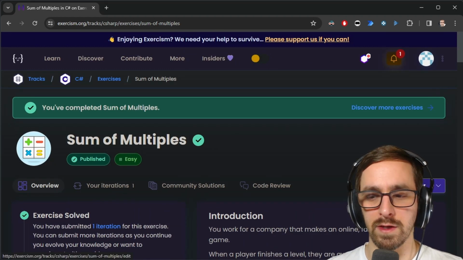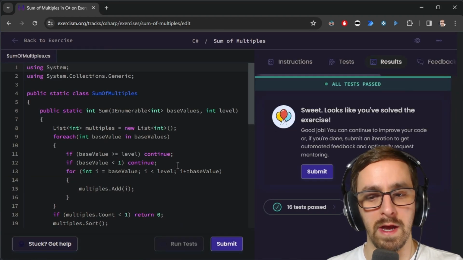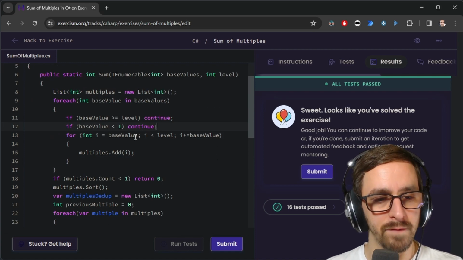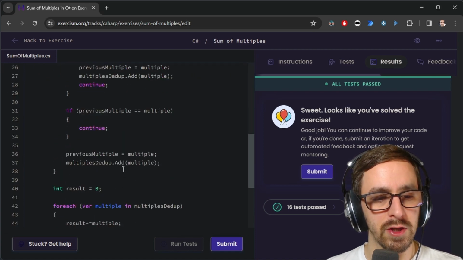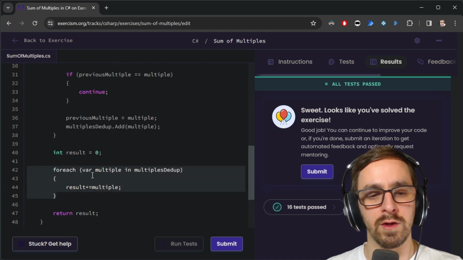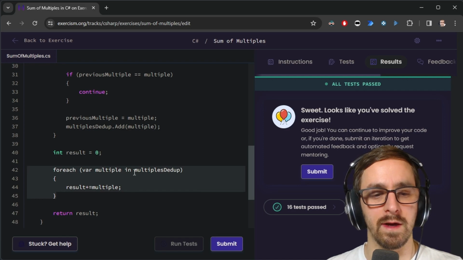Now I'm going to return to the exercise. It says I have an iteration. I'm going to open it in the editor, and now we're going to do another iteration of the same thing, just slightly improving it. The first thing I want to do is change the part where it adds everything up. That seems like something where I could do a sum of all the numbers in a list of integers.